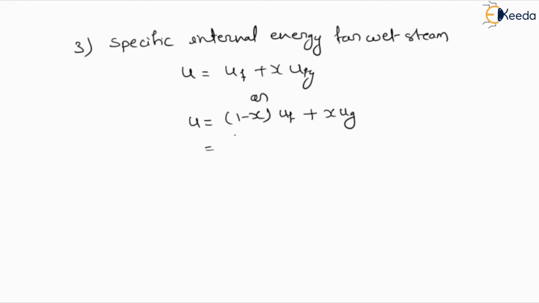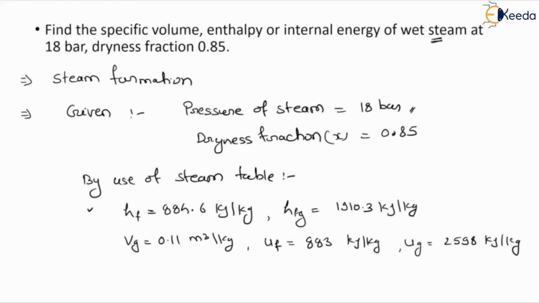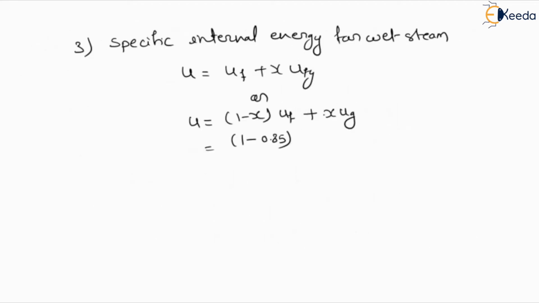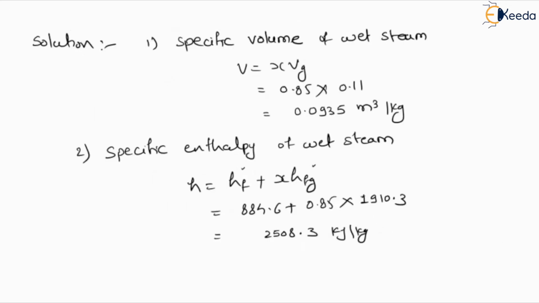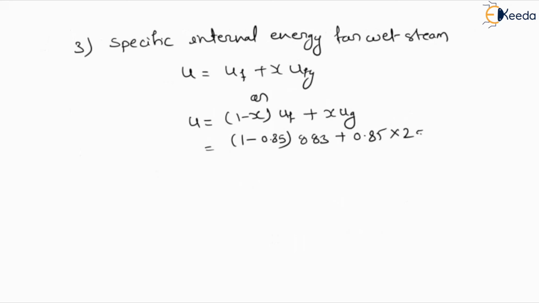So for U, here we have 1 minus X, where X is 0.85. So 1 minus 0.85. UF value we have from here, 883. So we will write down this value here, 883, plus X is 0.85 into UG, which is also given, we have found out, 2598. So after calculation, we will get the value of U. The final value of specific internal energy is 2340.7 kilojoule per kg.